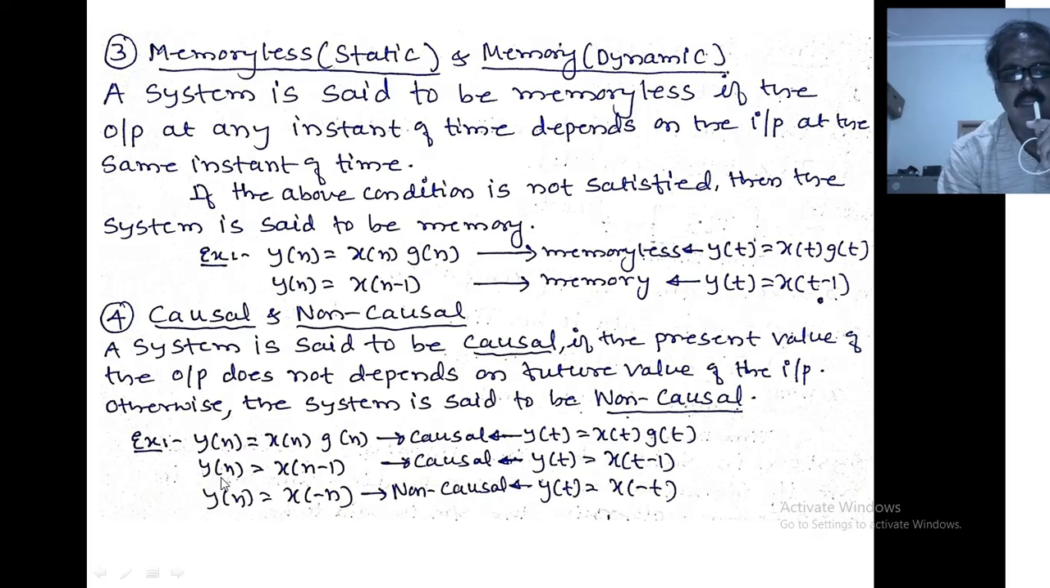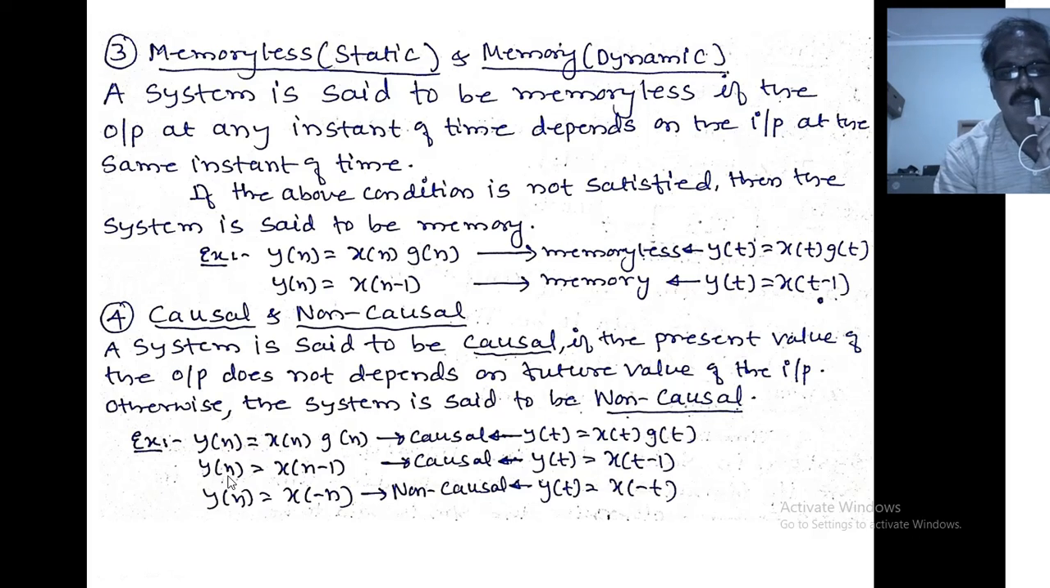Example I will give. Take n equals 2, a positive value of n equals 2. What is the present value of n? n is 2. So here y of 2 equals x of 2 minus 1, which is x of 1. So the input is at n equals 1, but the output is at n equals 2. Means the output depends on the past value of the input. Take n equals minus 2. y of minus 2. What is the present value of the output?